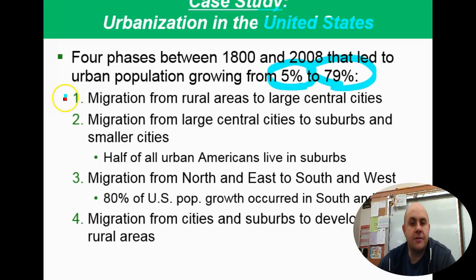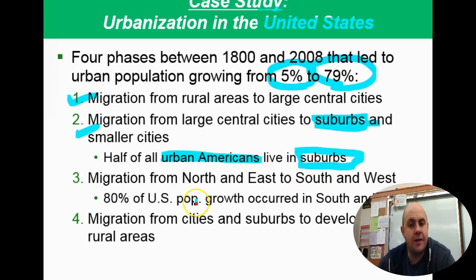The first migration was from rural areas to larger central cities. Then from there, like moving into New York, there was a migration out into the suburbs, a push to go back the other way, and it caused what we call suburban sprawl. Half of all urban Americans live in suburbs, which are still part of urban communities.